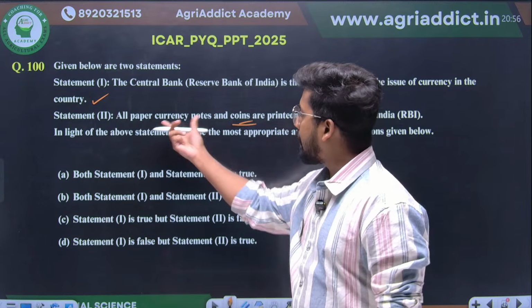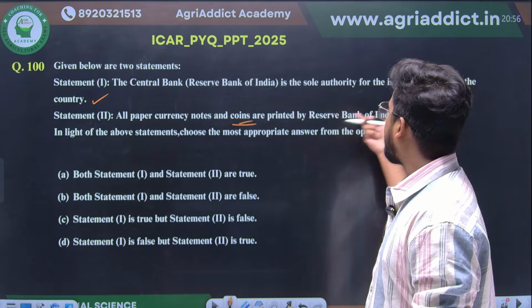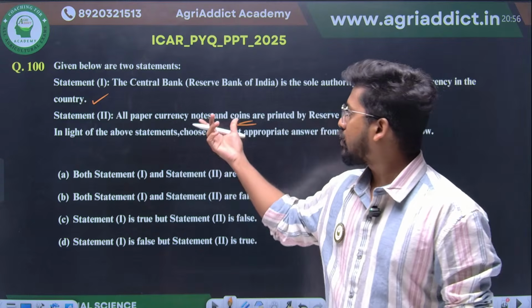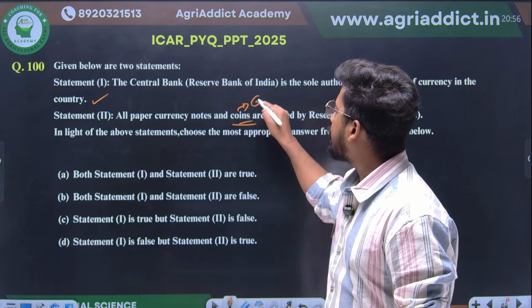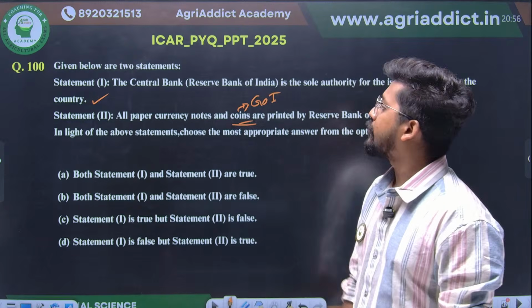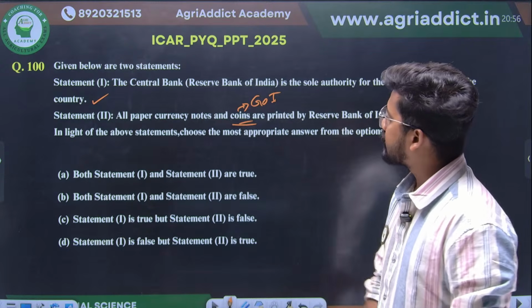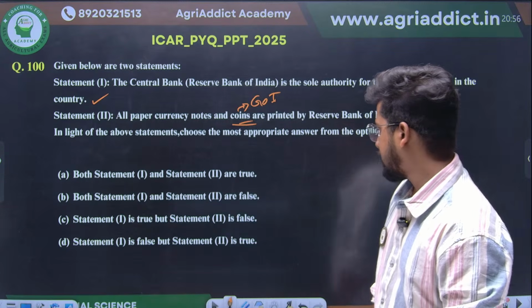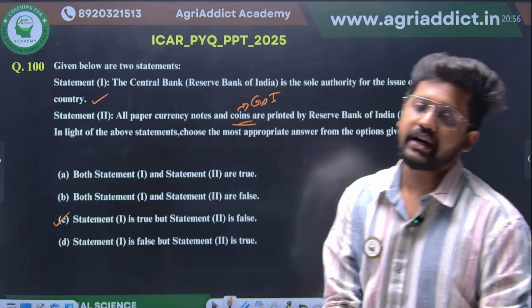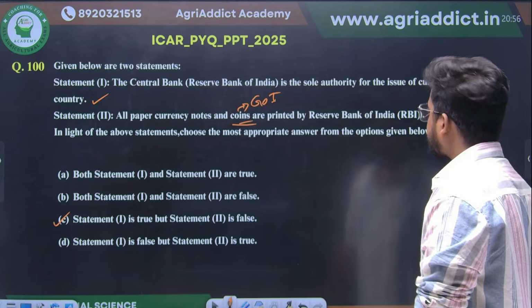So, if the statement said all paper currency notes are printed by the Reserve Bank of India, it would have been okay, but coins are from the Government of India. Therefore, statement 1 is correct and statement 2 is incorrect. Option C will be your correct answer here.